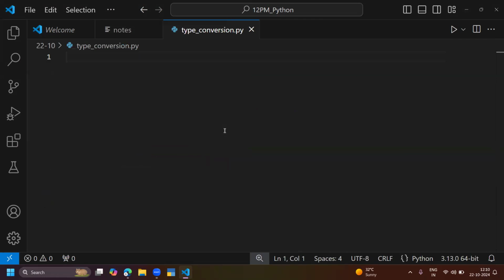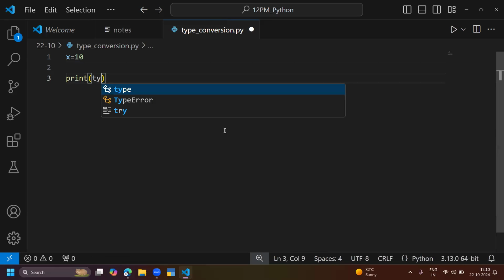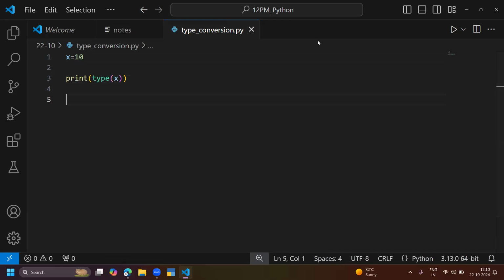Now I want to take something like a variable. X is equal to 10. So print the type of the X. Let me see what the type of the X is.